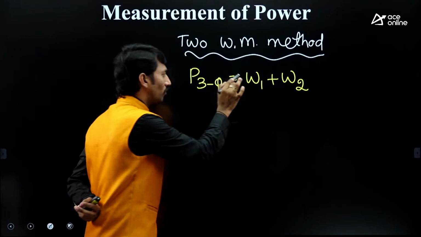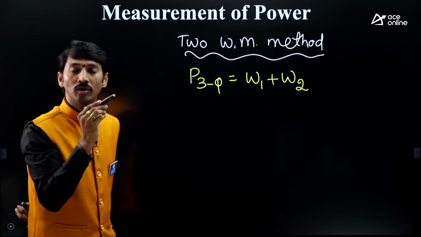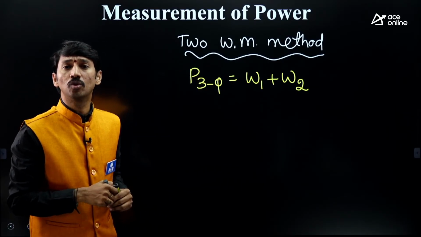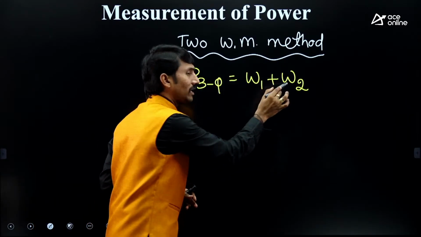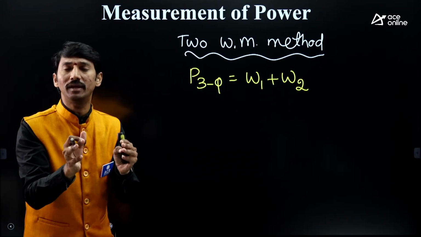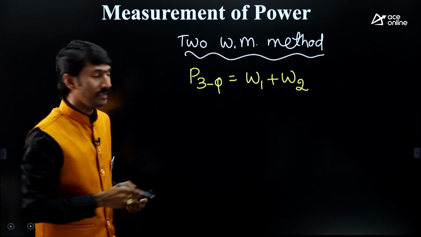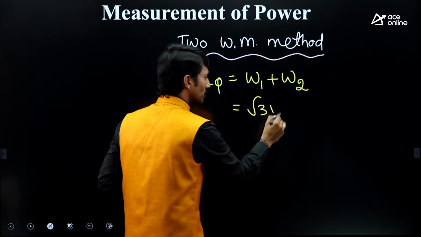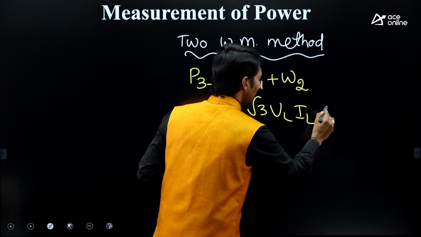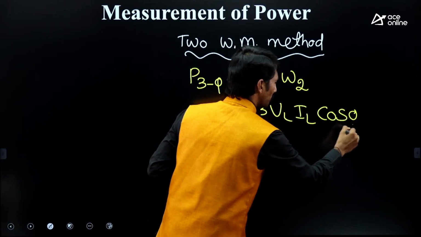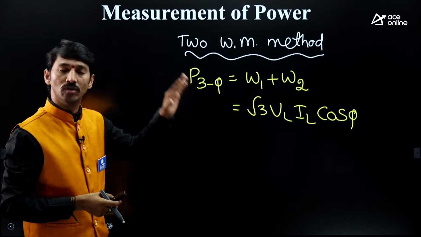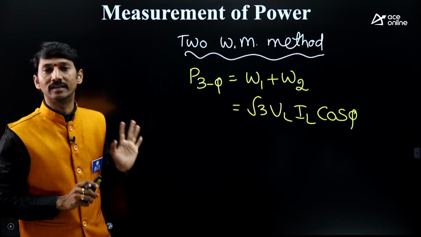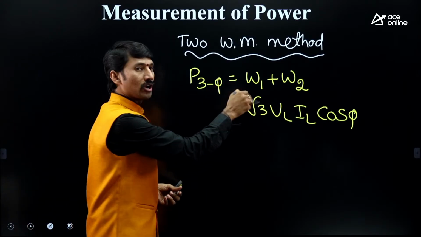W1 reading, W2 reading, both must be added and equated to which value? The total value. These two values are added, and then the sum should be equal to the 3-phase power. We need to get definitely this combination as root 3 VL IL cos phi. If you are getting that value, yes, we can say the 2 wattmeter method is completed. In that way, we need to conclude this method.